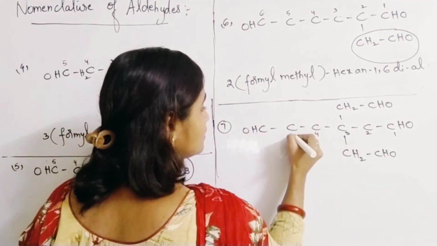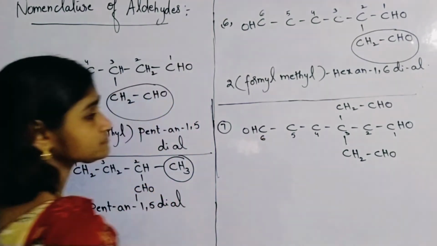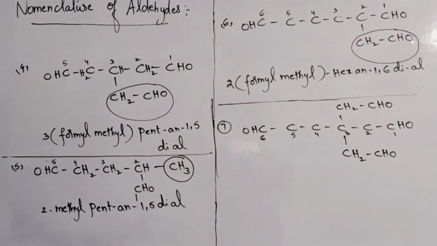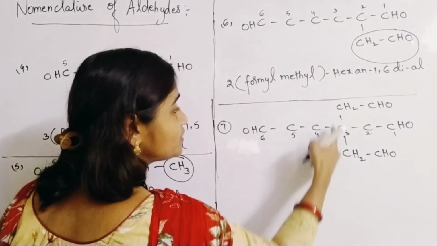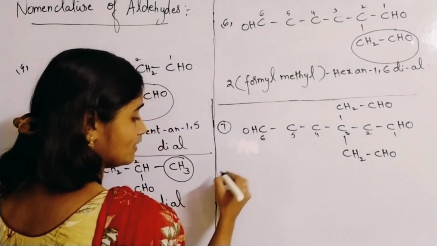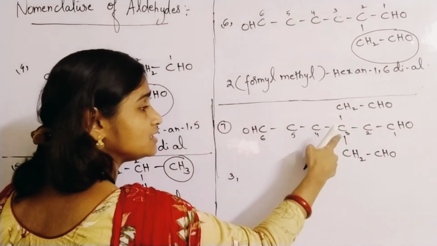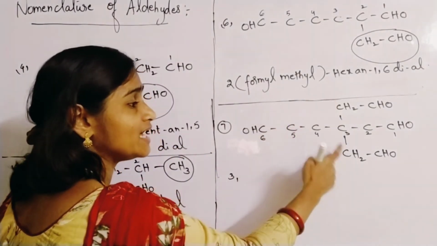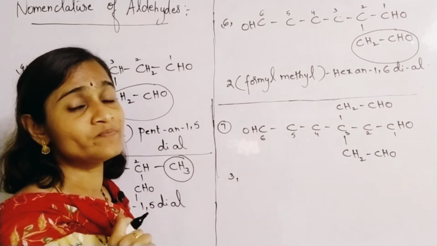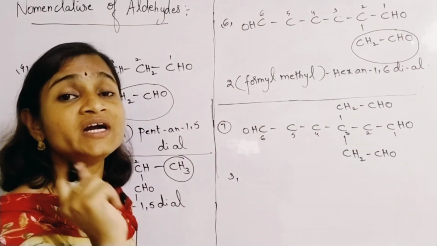So 3, 4, 5, 6. Dear children, like that numbering you are giving. Now how will you name this compound? For the third carbon atom, the formyl methyl substituent has been attached two times, so you will use the word bis.